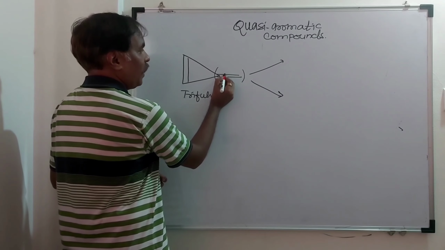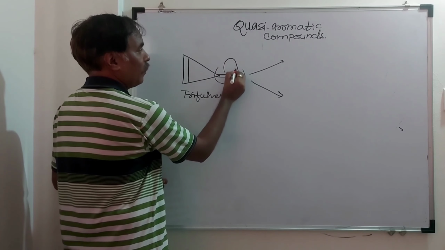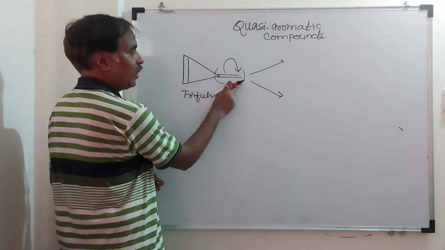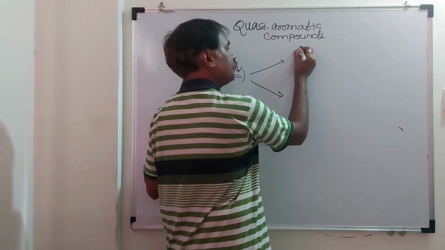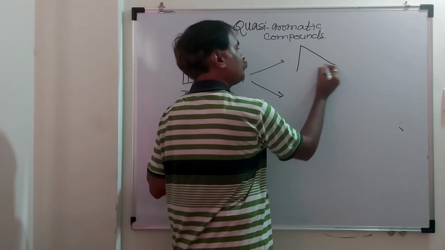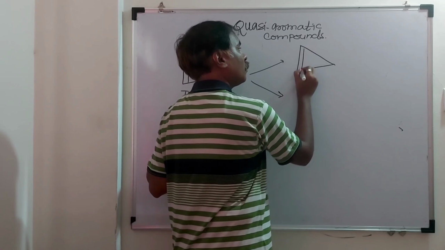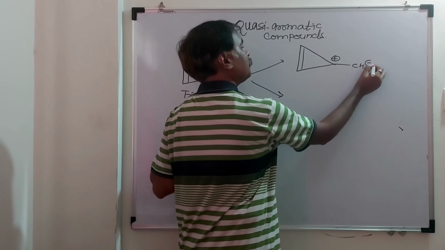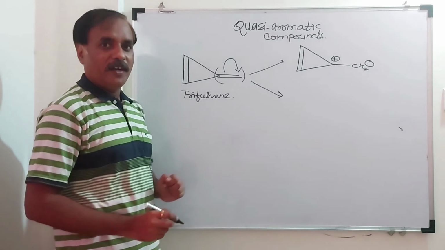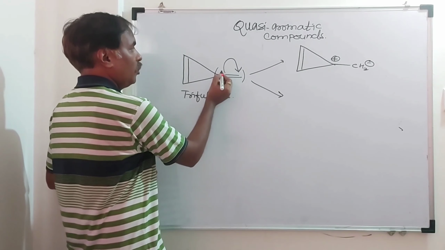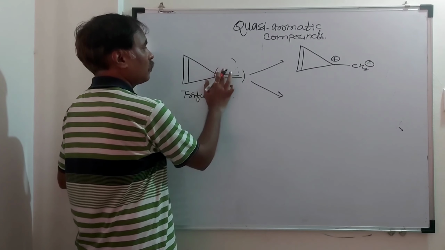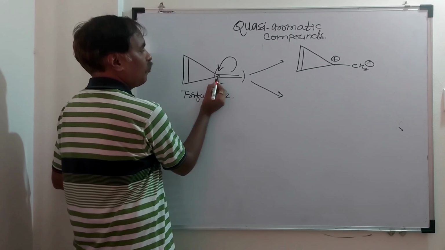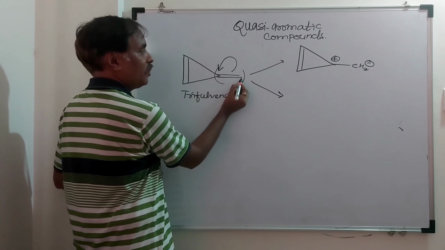When breaking this pi bond in this manner, this carbon will acquire a positive charge and this carbon will acquire a negative charge. Here it is a positive charge and here it is a negative charge. This is possibility number 1. What is the second possibility? Breaking the pi bond in this manner, this carbon is the electron pair acceptor and this carbon is the electron pair donor.